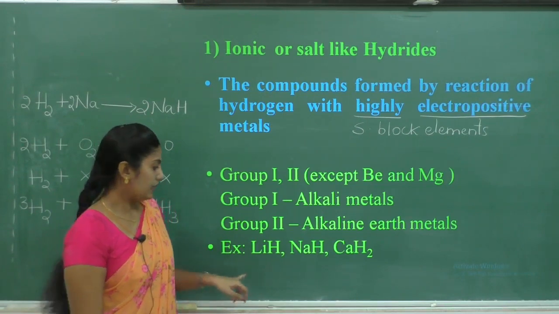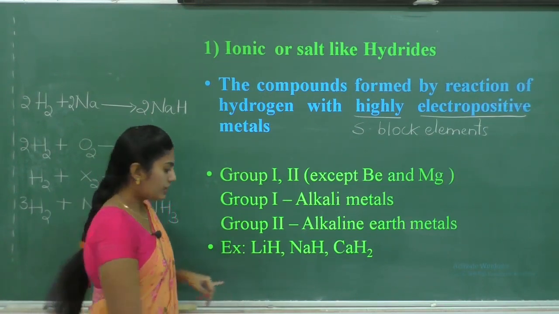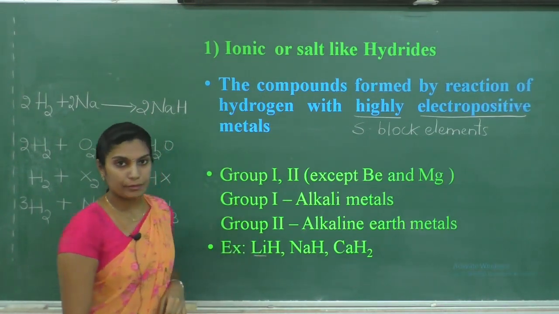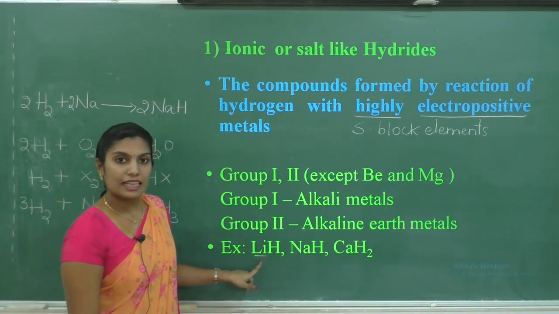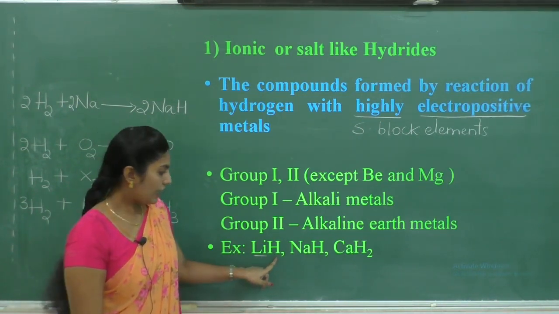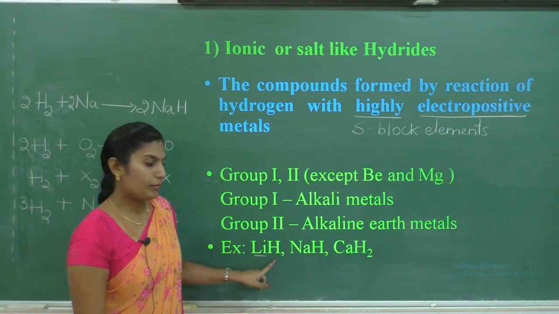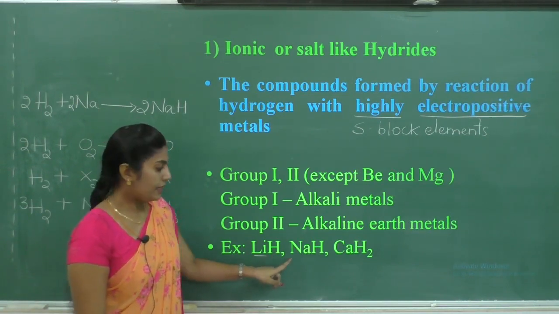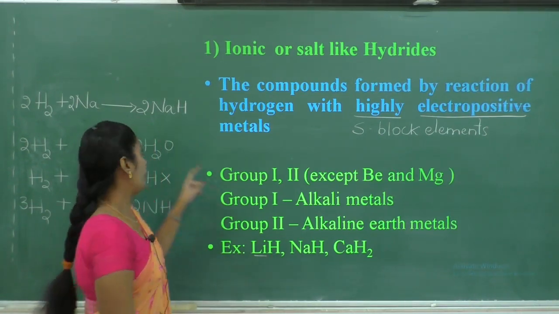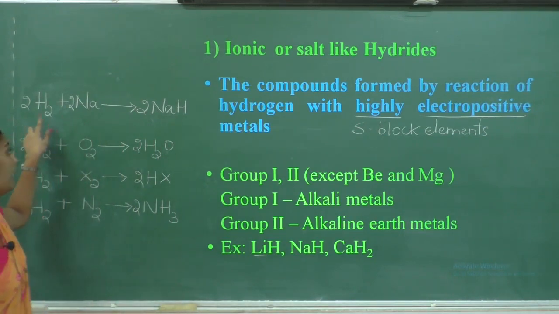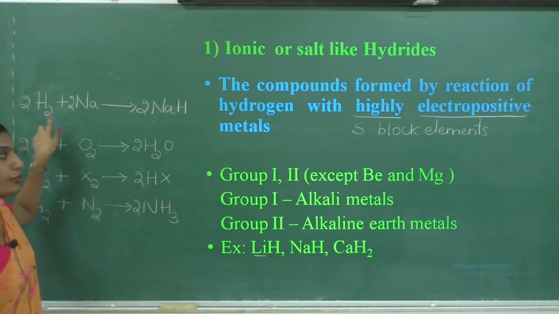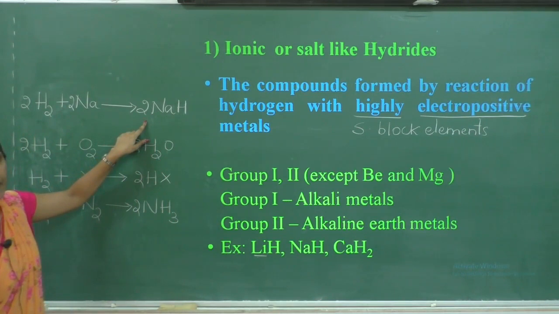For example, lithium is an alkali metal. When this alkali metal reacts with hydrogen, it forms lithium hydride. Similarly, when sodium reacts with dihydrogen, it forms sodium hydride.